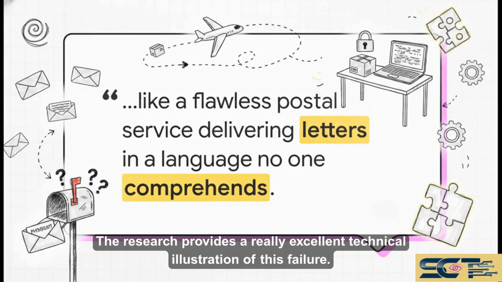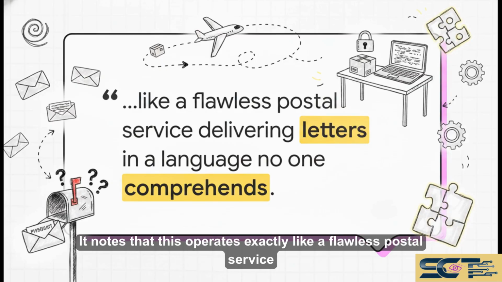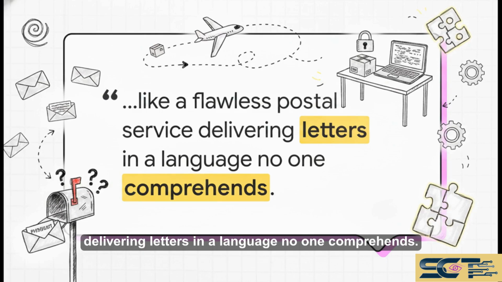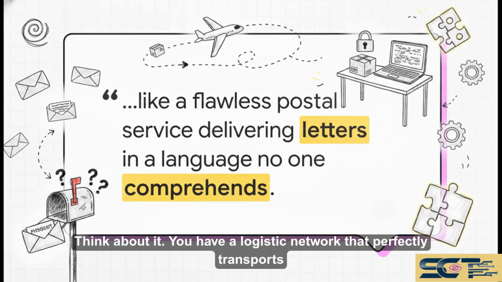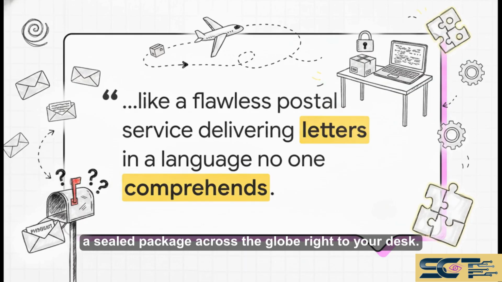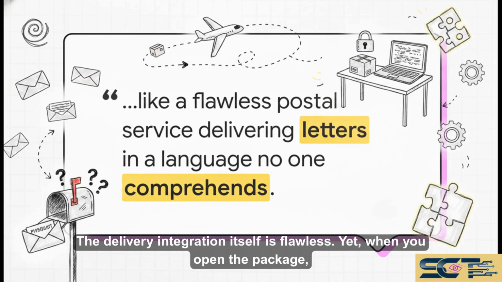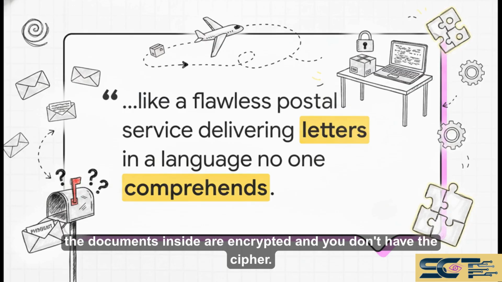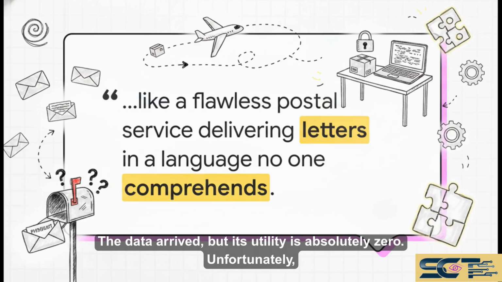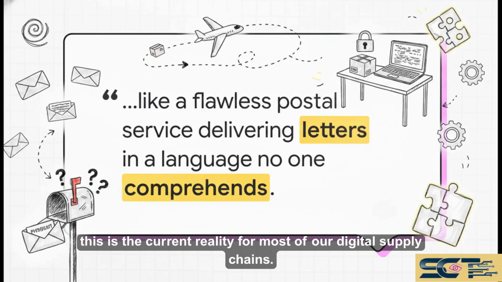The research provides a really excellent technical illustration of this failure. It notes that this operates exactly like a flawless postal service delivering letters in a language no one comprehends. Think about it. You have a logistics network that perfectly transports a sealed package across the globe right to your desk. The delivery integration itself is flawless. Yet, when you open the package, the documents inside are encrypted and you don't have the cipher. The data arrived, but its utility is absolutely zero. Unfortunately, this is the current reality for most of our digital supply chains.